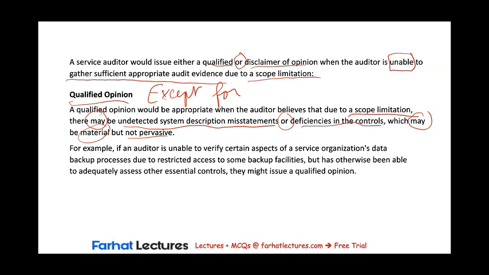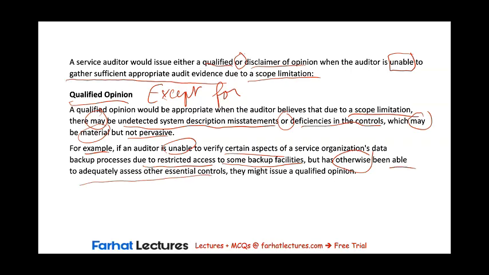An example of a situation where the issuance of a qualified opinion would be appropriate is if the auditor is unable to verify certain aspects of the service organization's data backup processes due to restricted access. This is the reason for the scope limitation, restricted access to some backup facilities, but has otherwise been able to adequately assess other essential controls.